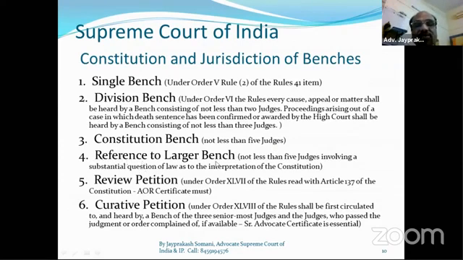So reference to a larger bench means not less than 5 judges. When a larger bench is there, no 4 judges, no 6 judges, not less than 5 judges. That means above a 5 judges bench, under the guidance of the Chief Justice of India, the registry is framing that bench properly. Then review petition, that is review petition and curative petition. These are the constitutional and judicial remedies.